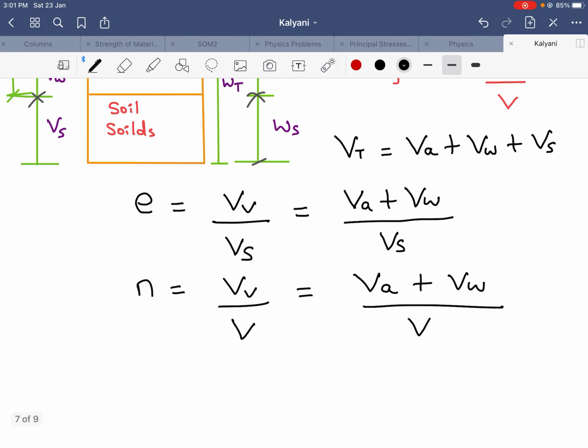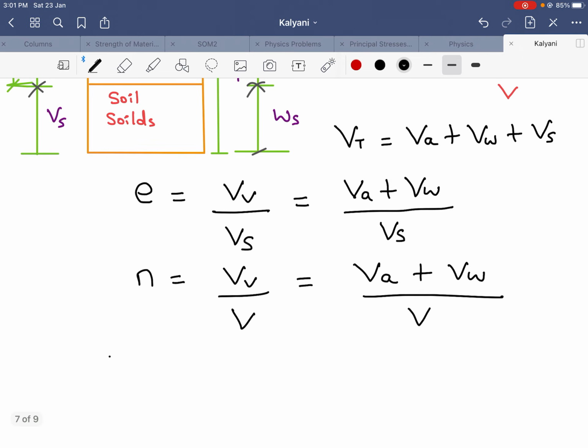So with the help of this voids ratio, I can split it. How can I split it? See, e is equal to VV upon VS. Instead of this VS, I can write: V minus VV is equal to VS. Means this VV term will come to this side.